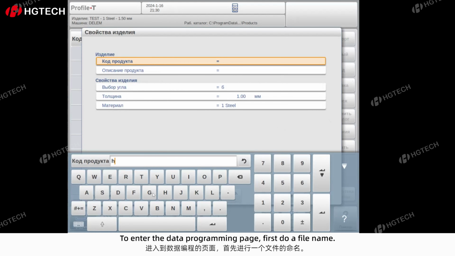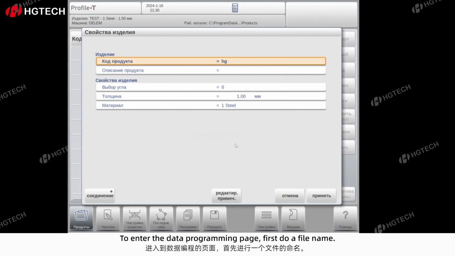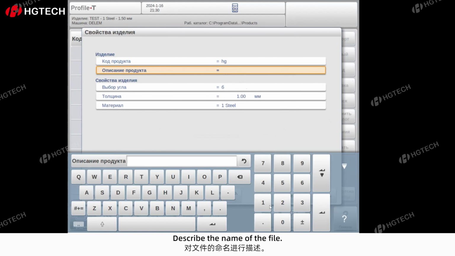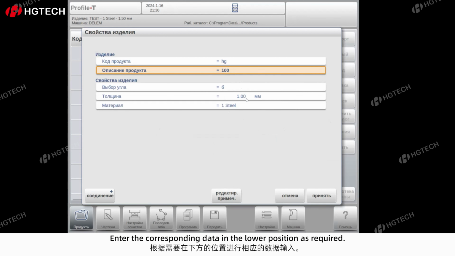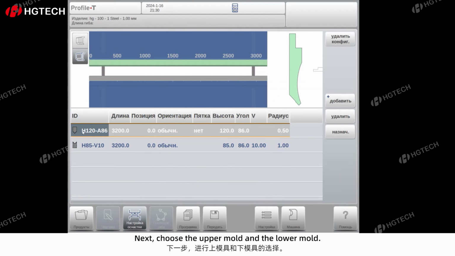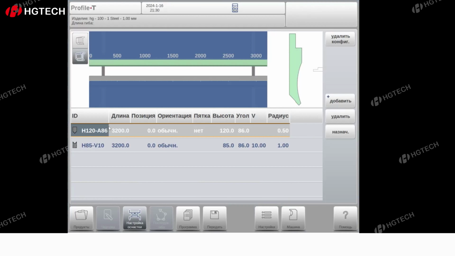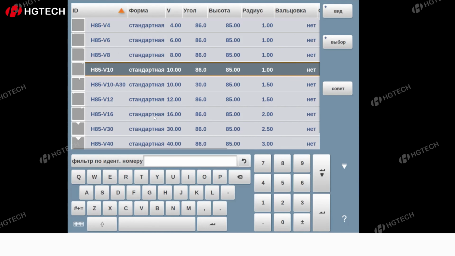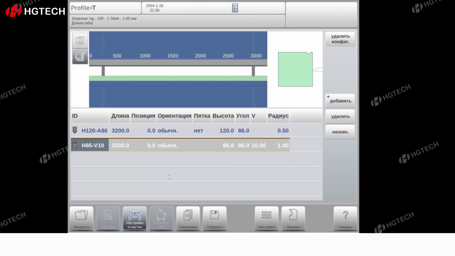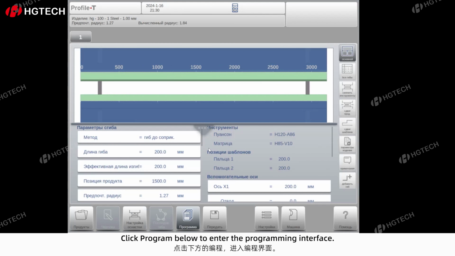To enter the data programming page, first enter a file name. Describe the name of the file. Enter the corresponding data in the lower position as required. Next, choose the upper mold and the lower mold. Click Program below to enter the programming interface.